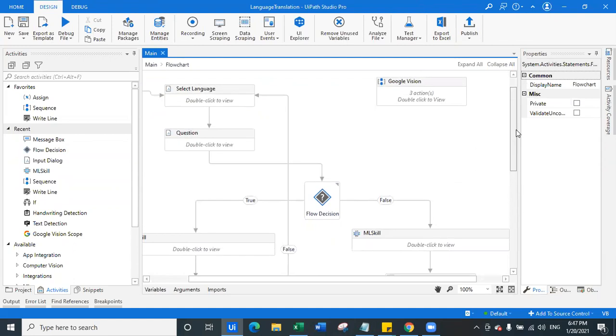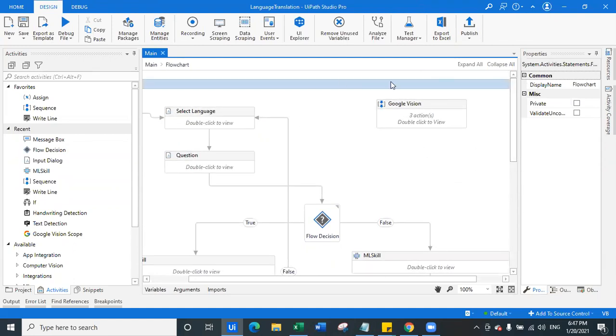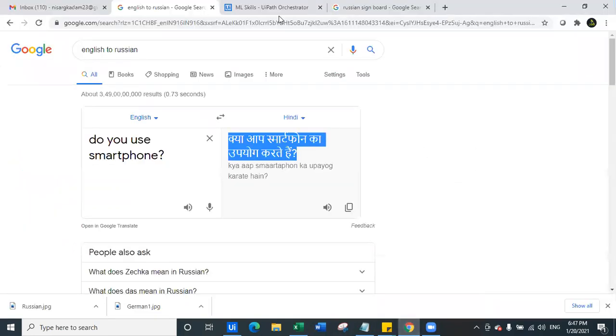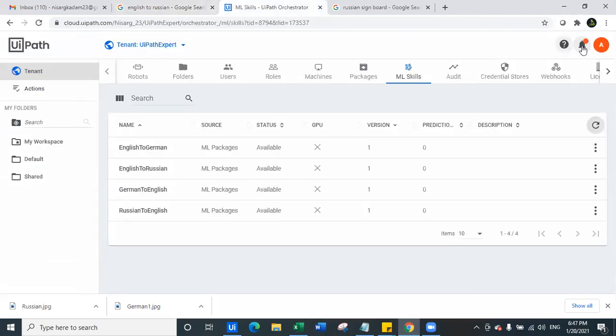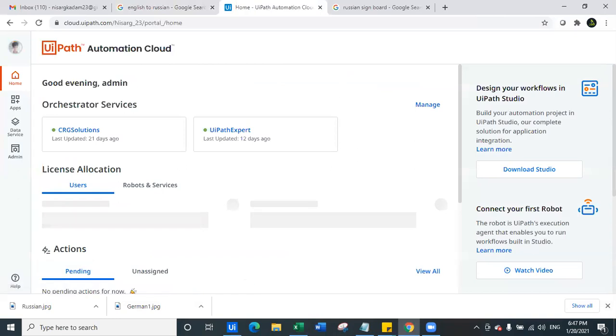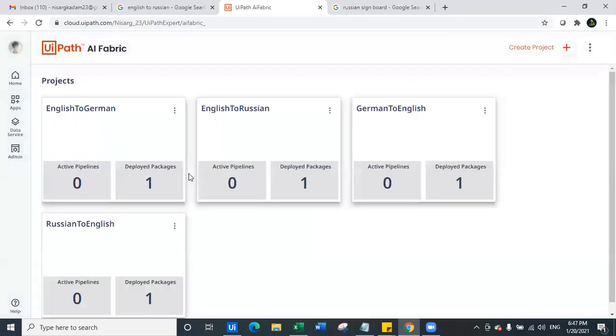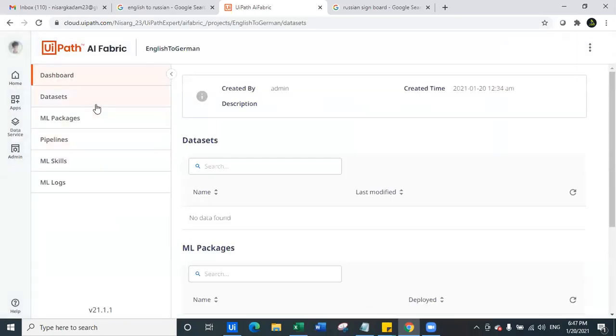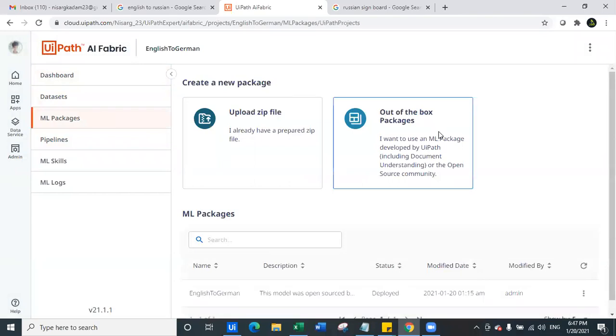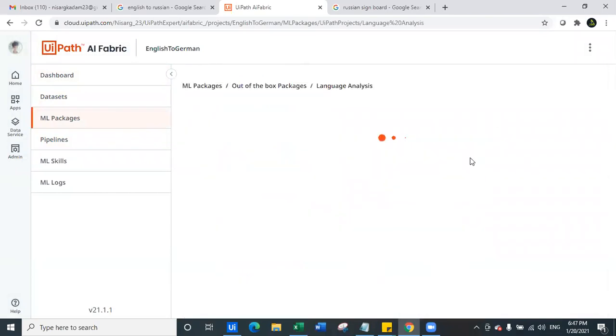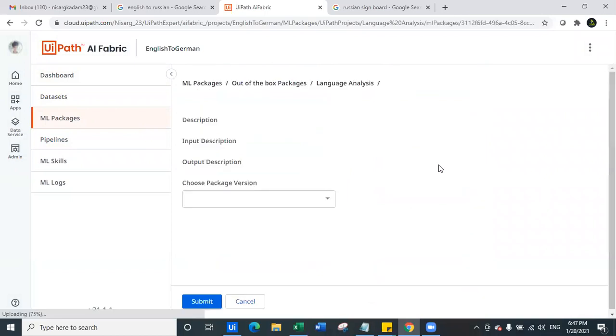And what we will do is we will try to utilize the model. Let me navigate back here. So admin, Fabric, and we just saw one model in the language analysis. The model name is language detection.